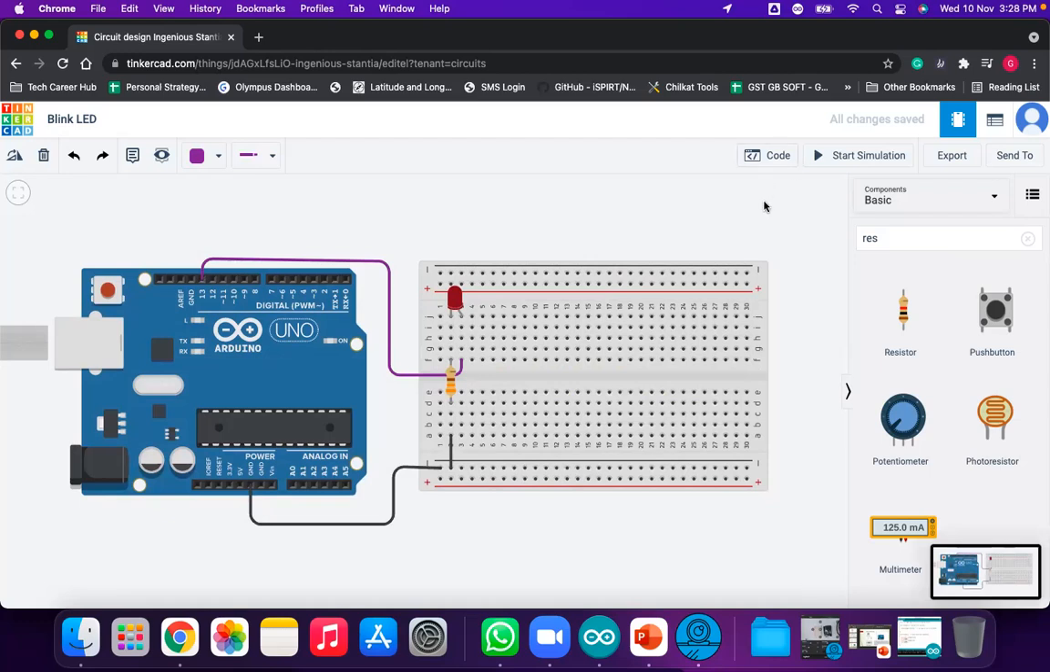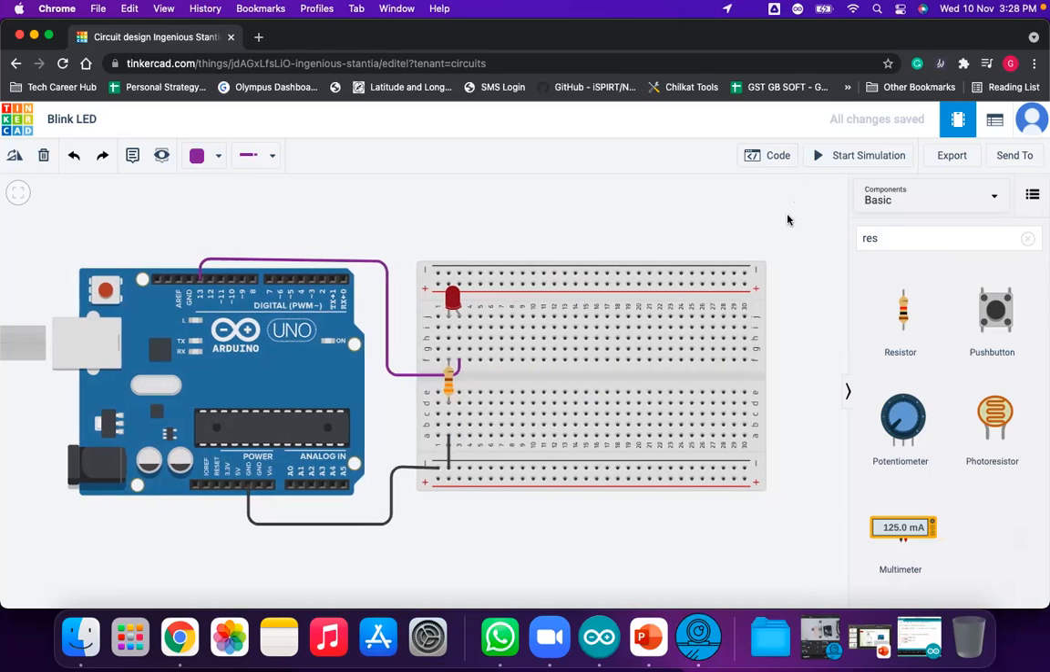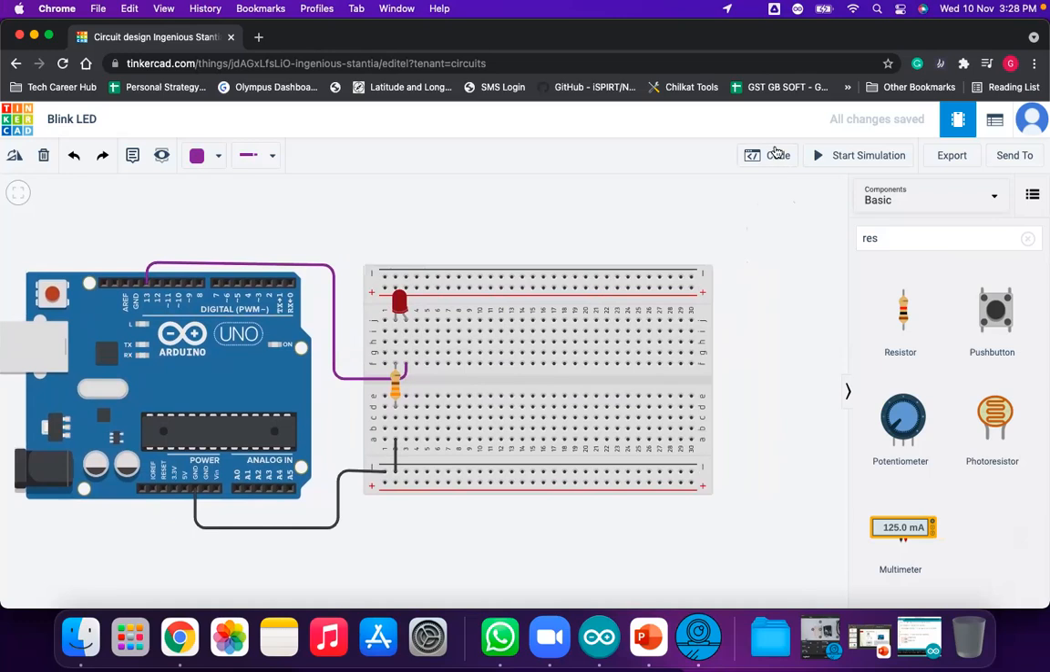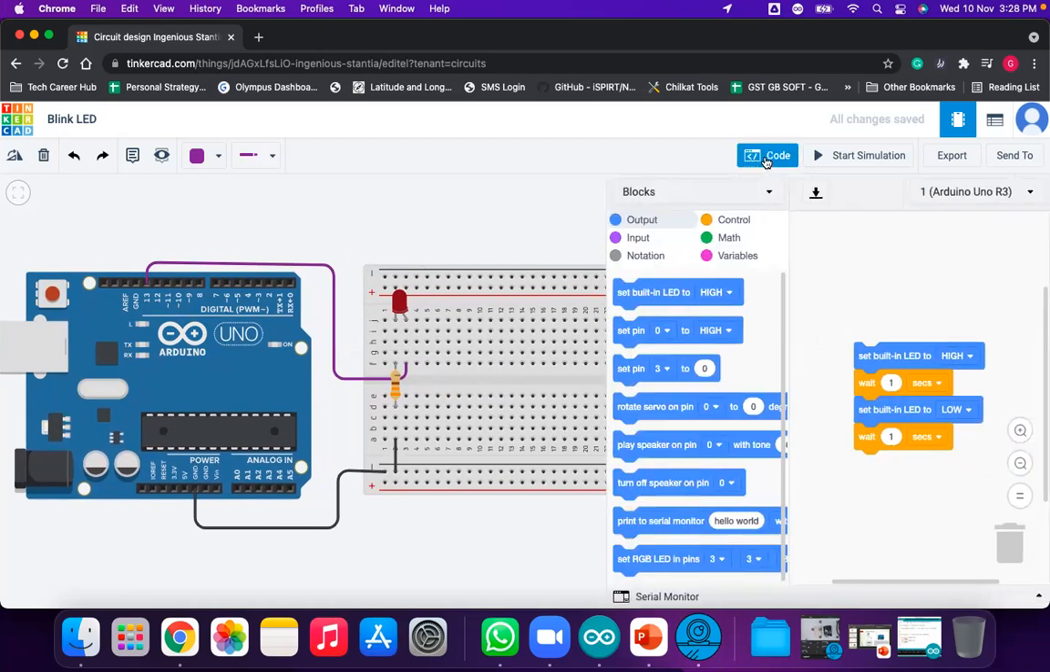After taking the snapshot, let's write the code. Now where to write the code? Because on our computer we have the Arduino IDE, but here we don't have the Arduino IDE because we are using Tinkercad simulation. So where to write the code? To write the code, we have this code editor. Click on the code editor.